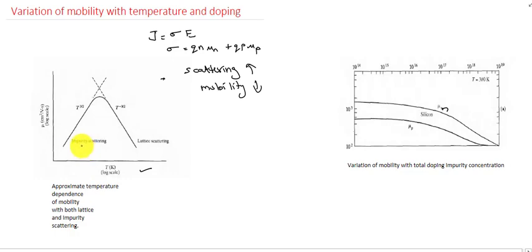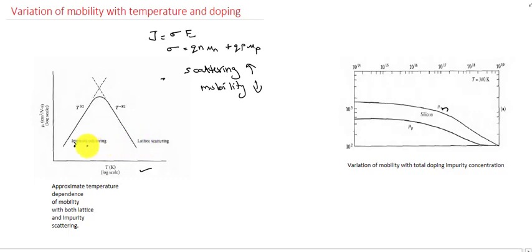So at lower temperature the mobility value will decrease, and at a higher temperature, as we heat the semiconductor, the lattice scattering will be prominent. Since the lattice atoms vibrate at higher temperature, the lattice scattering will be dominant. At higher temperature, since the lattice scattering increases, the mobility value will decrease.